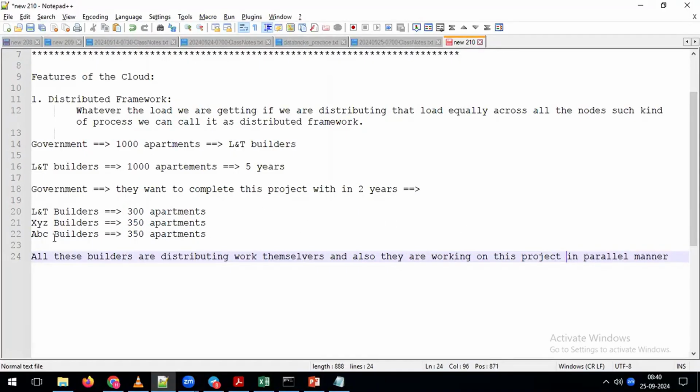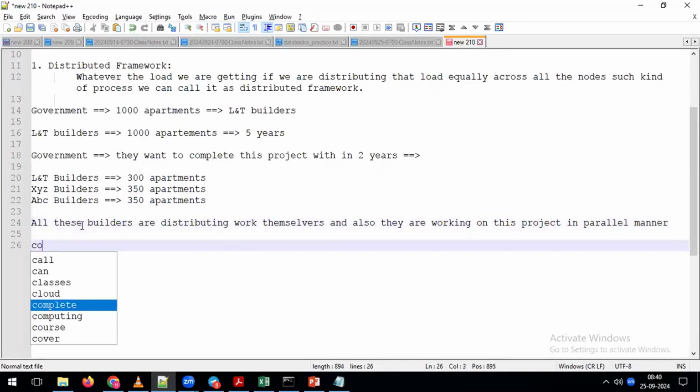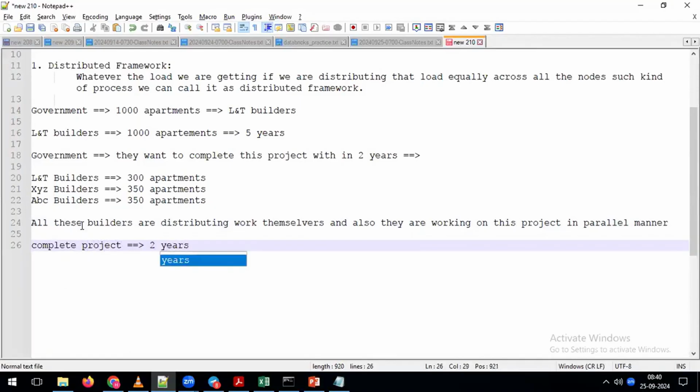Now, because of distribution of the work to 3 different builders, and because all the work is done in parallel, within how much time can we complete the project? We can complete the same project within either 2 years or 2.5 years. Instead of taking 5 years, within 2 years only we can complete the project. But to complete it within 2 years, what activities have we done here? We distributed this entire project to multiple builders. All these builders work on individual apartments in parallel manner. For that reason, instead of 5 years, within 2 years we can complete the project.